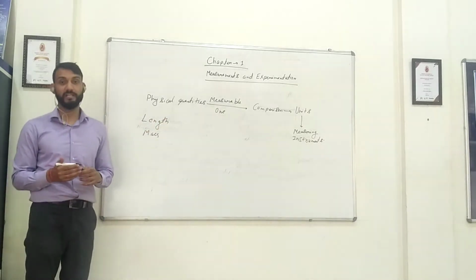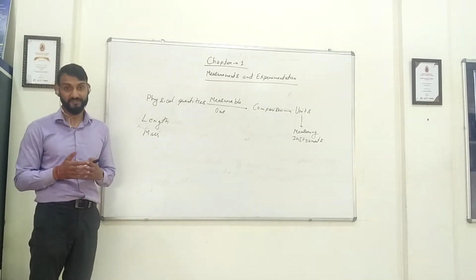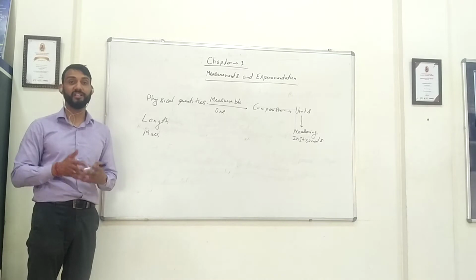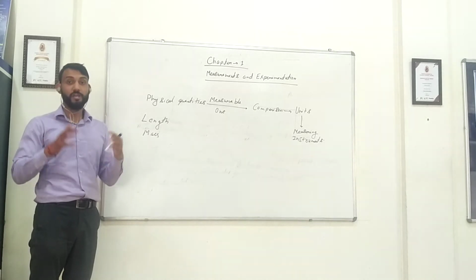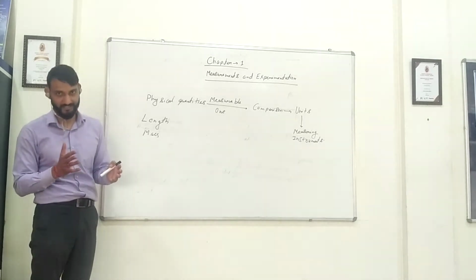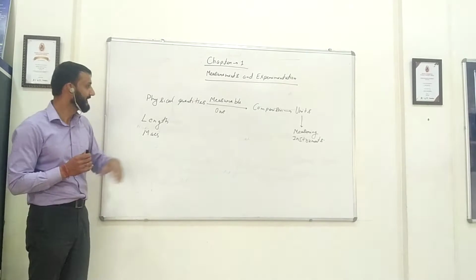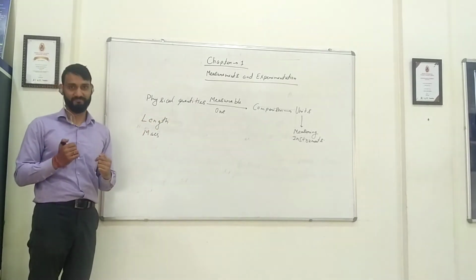Weight can be measured. Weight is a physical quantity. Speed can be measured. Speed is a physical quantity. Time can be measured. Time is a physical quantity. So whatever quantities can be measured are the physical quantities. So what are physical quantities? The measurable ones, right? Now, how do we measure them?